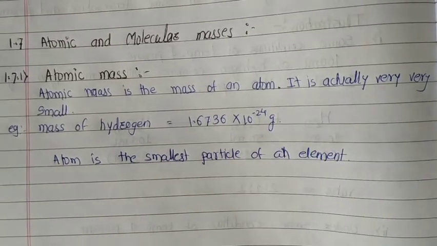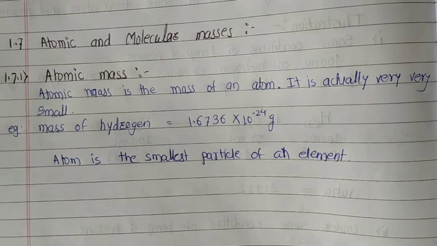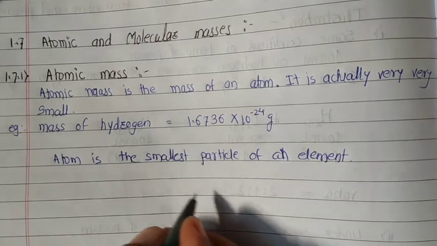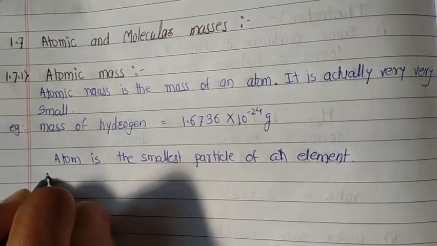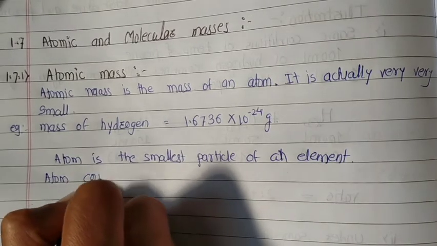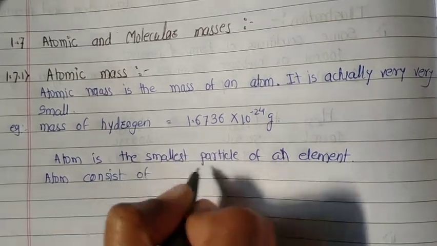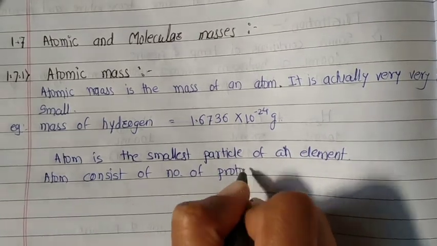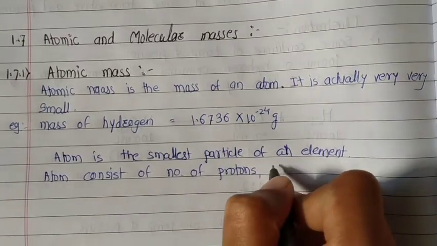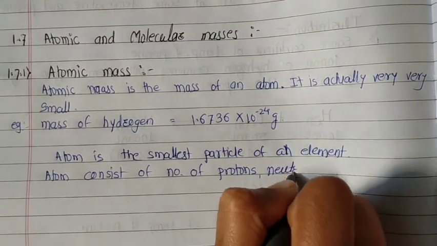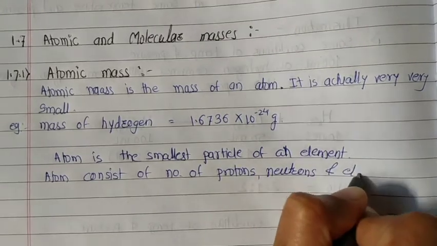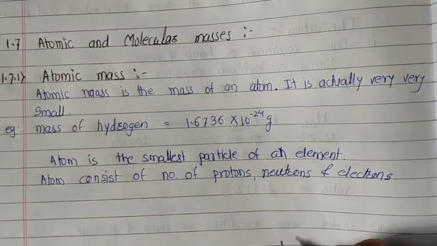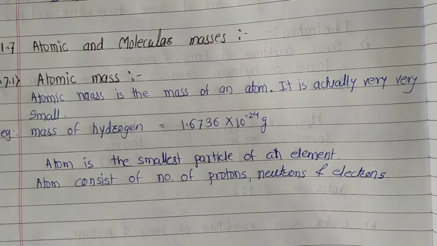Now, every atom of an element consists of a number of protons, neutrons and electrons. These are the subatomic particles.